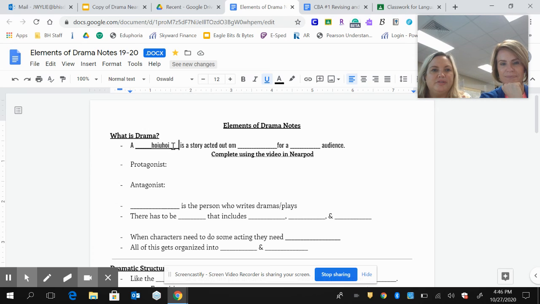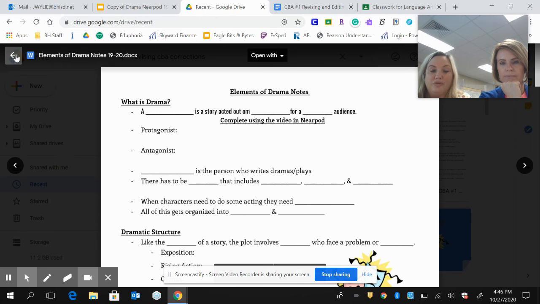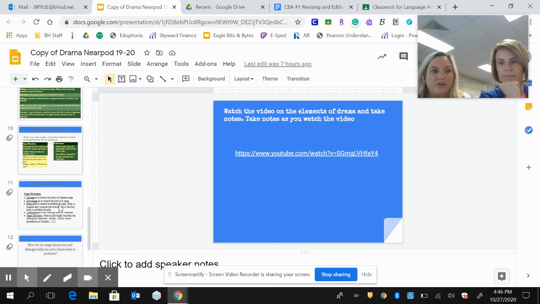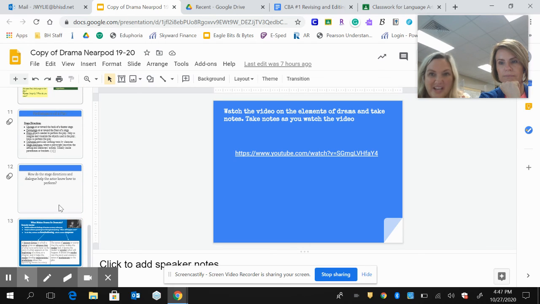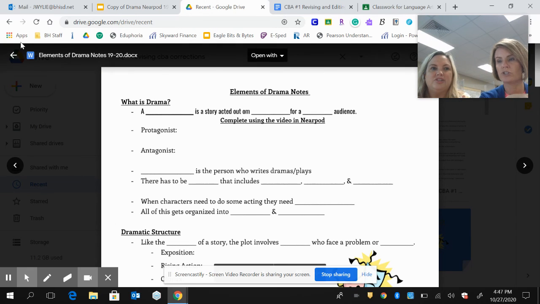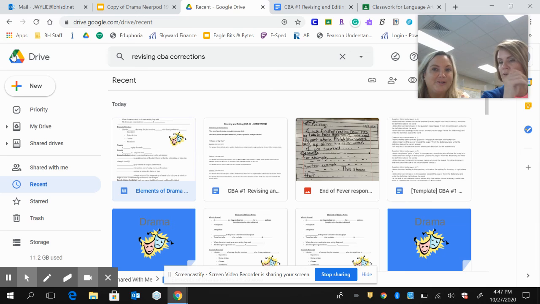That's what you're going to be typing on. So I'm going to delete what I've done, because it will show up on your copy. That is your notes page that you will complete following the slideshow. That's also attached. Super easy. Again, we've already kind of gone over it, and it's word for word. Then you turn in those notes. That gets you set up for drama, because tomorrow we're going to do something pretty fun with that.